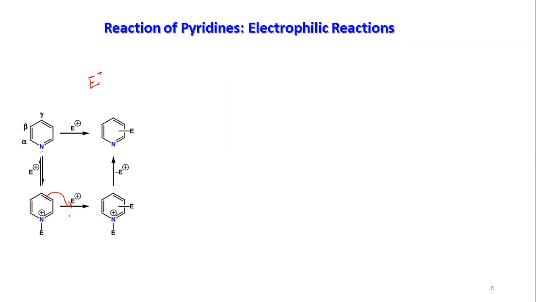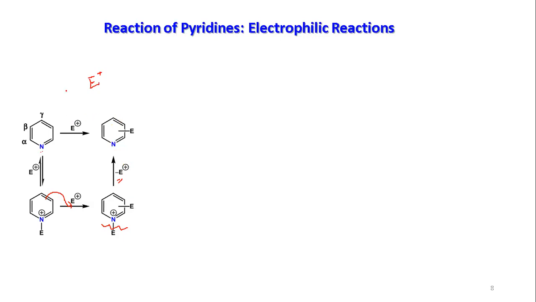From the carbon center, the pi cloud will come, and the electrophile will be incorporated. Now from here what you understand is that to have the final product, at the 11th hour you should have this electrophile come out, to have a neutral compound.